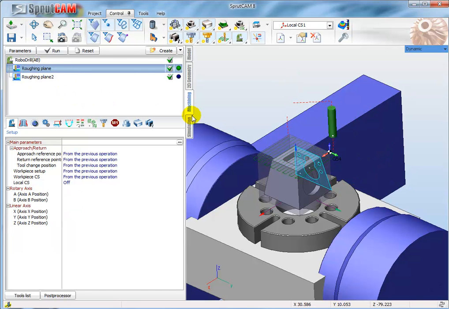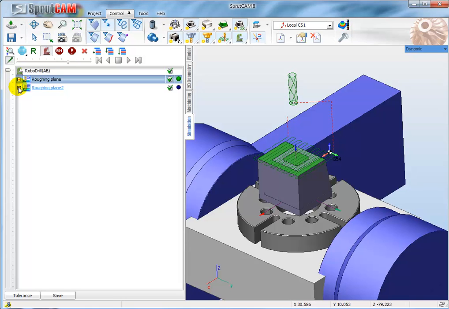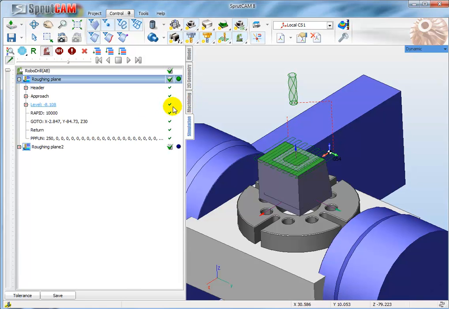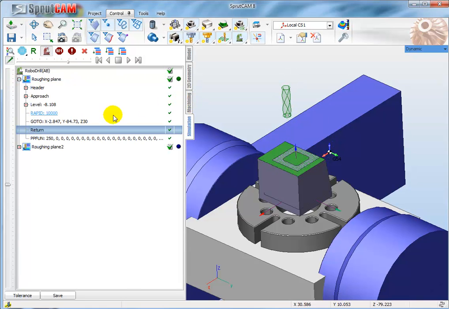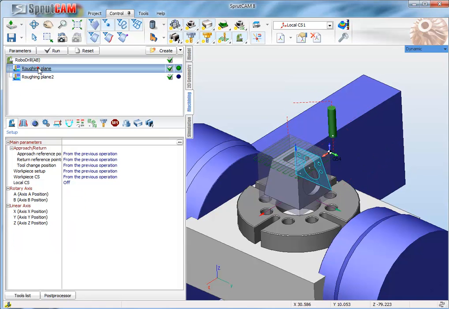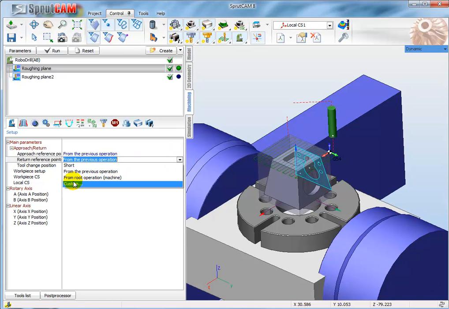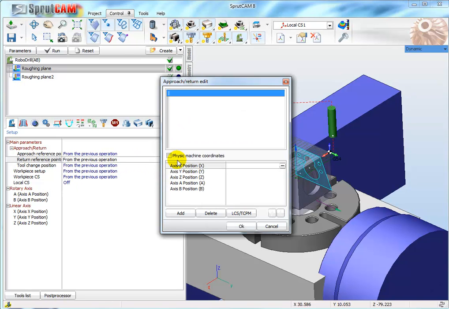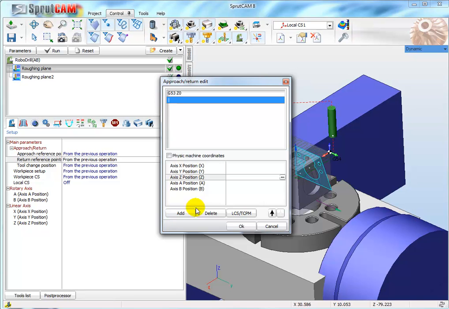For the first operation, we don't have a return right now, but I can edit manually. Well, to do it, I have to set roughing plane and define return reference points, physics machine coordinates, Z0 at.